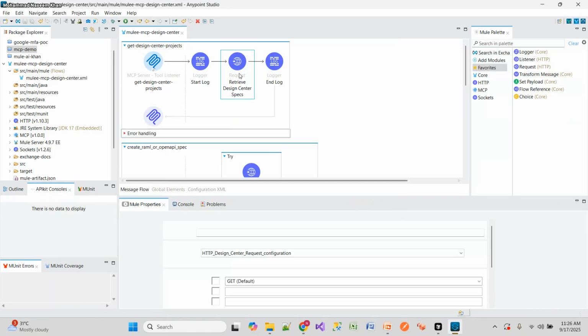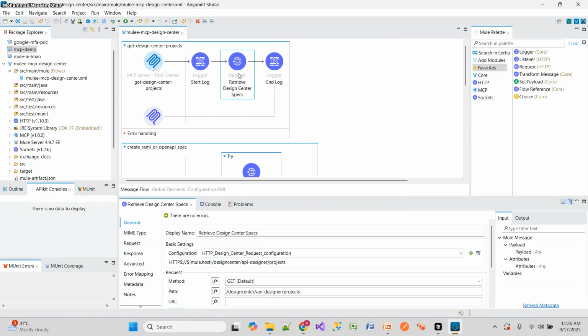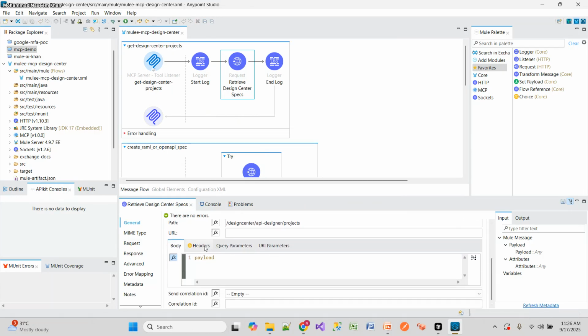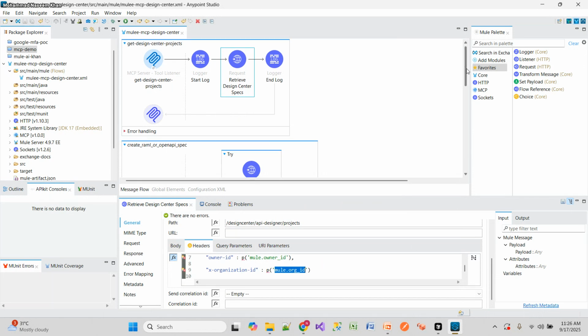So in this one, we have to specify this client credentials types, where we have to give the organization ID and user ID. So if you see here, I have given this mule owner ID, which is nothing but a user ID, and this is the organization ID we have to provide so that it will get into your design center projects. So this is the first get.